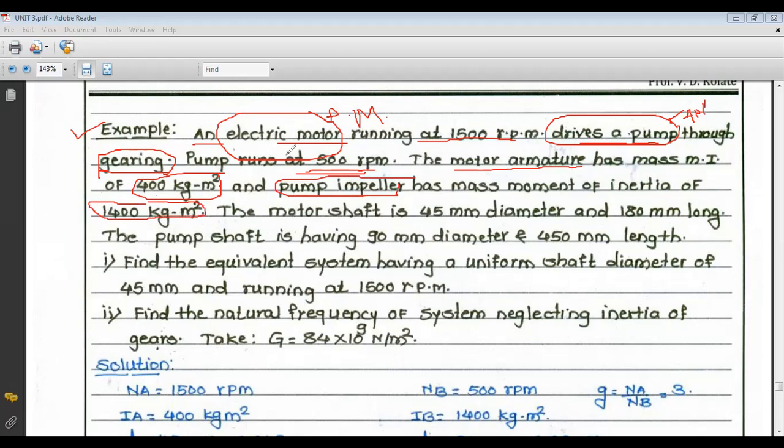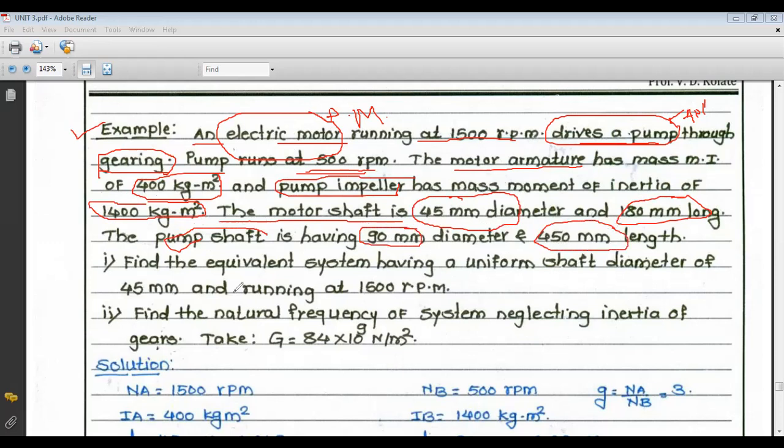There are two shafts, one is the electric motor shaft and another is the pump shaft. The motor shaft is of 45 mm diameter and 180 mm long. The pump shaft has 90 mm diameter and is 450 mm in length.